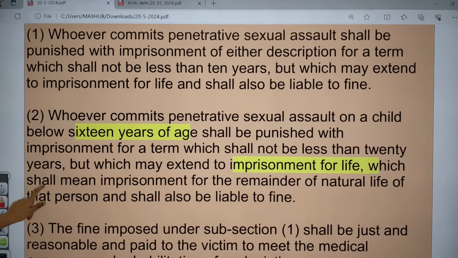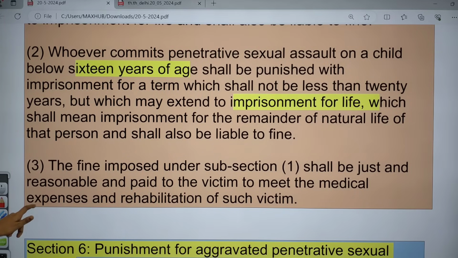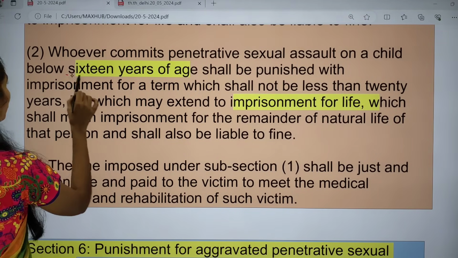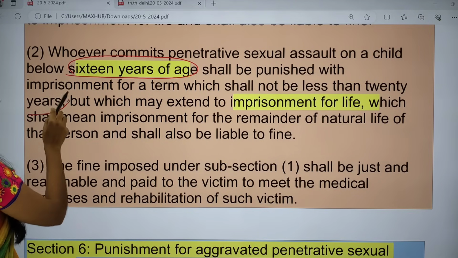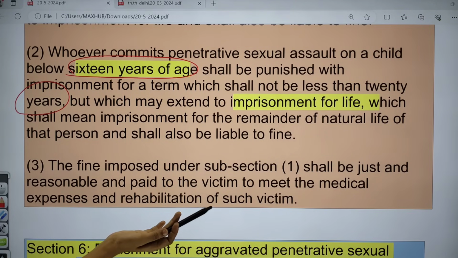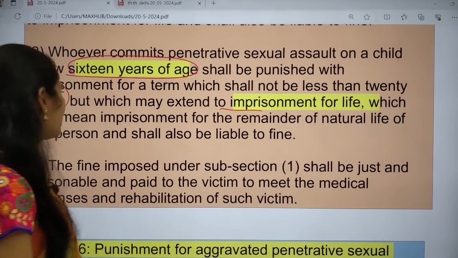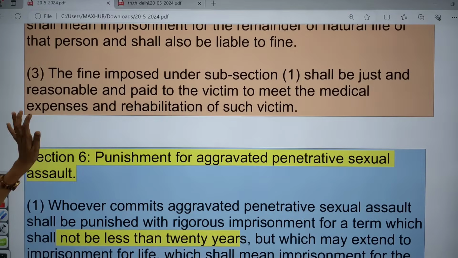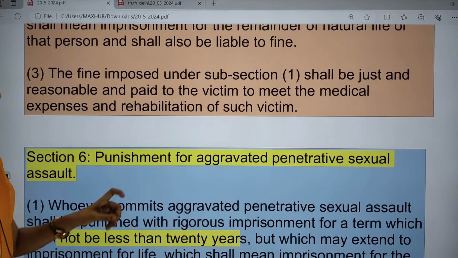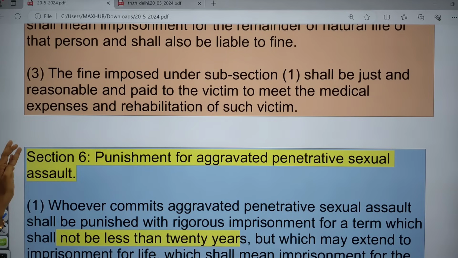And whoever commits penetrative sexual assault on a child below the age of 16 years shall be punished with imprisonment not less than 20 years, and it can even be extended to imprisonment for life. And they also have to pay a fine. The fine imposed under this subsection 1 shall be just and reasonable, and it is to be paid to the victim to meet medical expenses as well as rehabilitation of the victim.